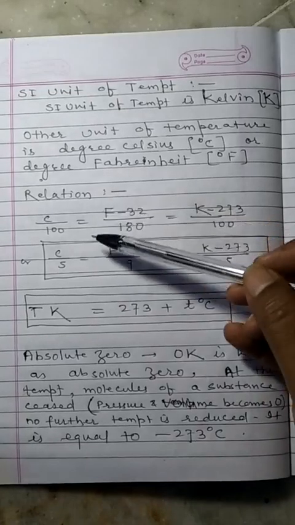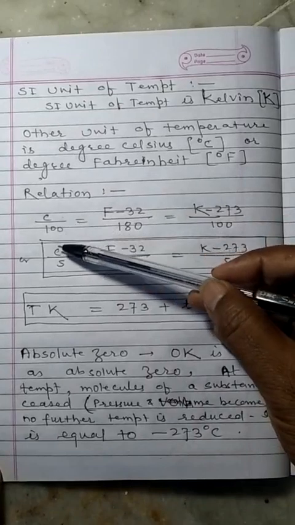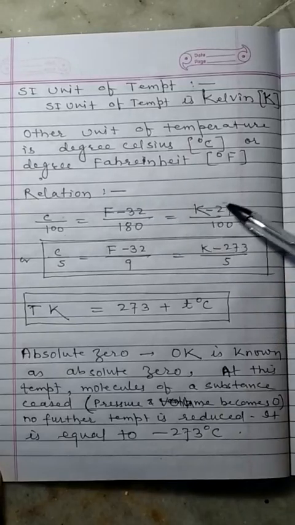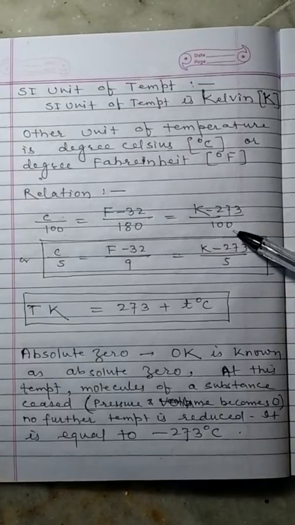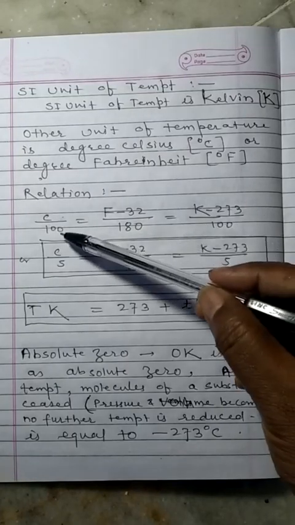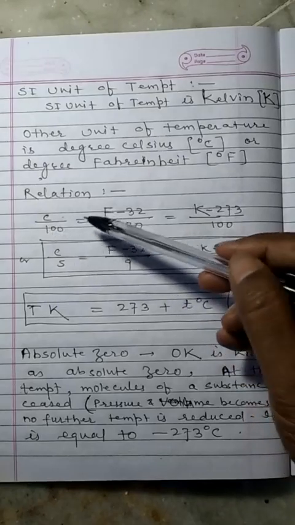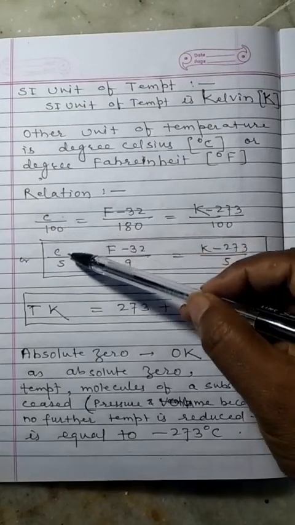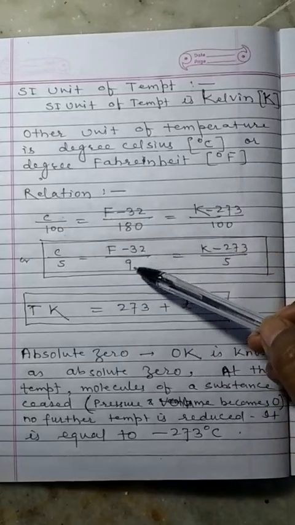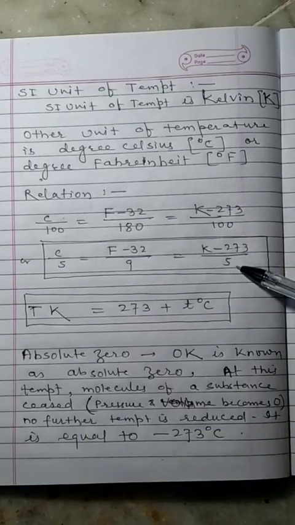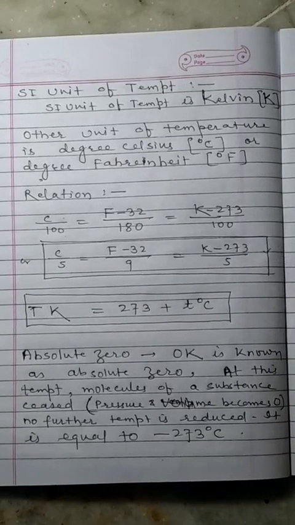Relation between them: C upon 100, equals F minus 32 by 180, equals K minus 273 upon 100. Dividing by 20, you will get C by 5, equals F minus 32 by 9, equals K minus 273 upon 5. So this is the relation between the Kelvin, Celsius, and Fahrenheit scales.